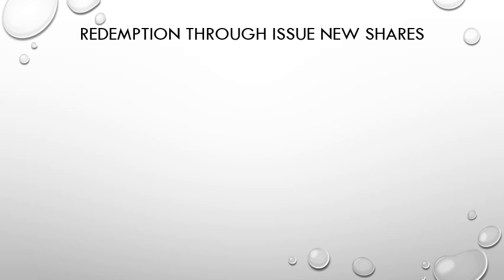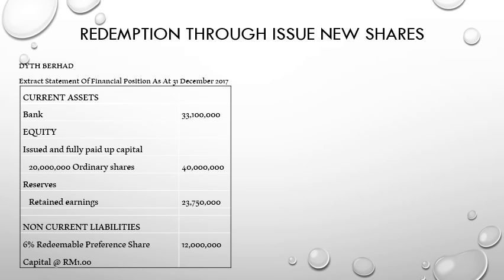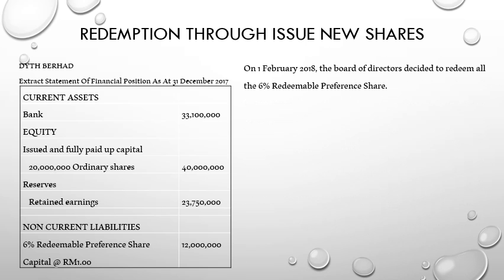Okay, we look into the redemption through issuing new shares. For example, we have this example where we have the extract of the statement of financial position as at 31st December 2017. We have the non-current liabilities, 6% redeemable preference share capital, which is 12 million. Let's say we would like to redeem all the preference shares.